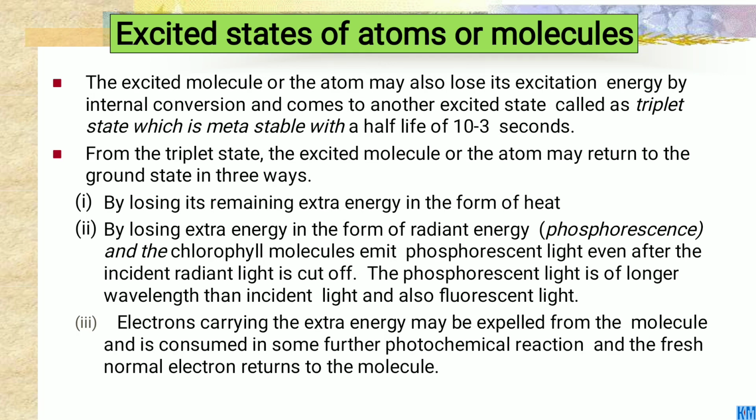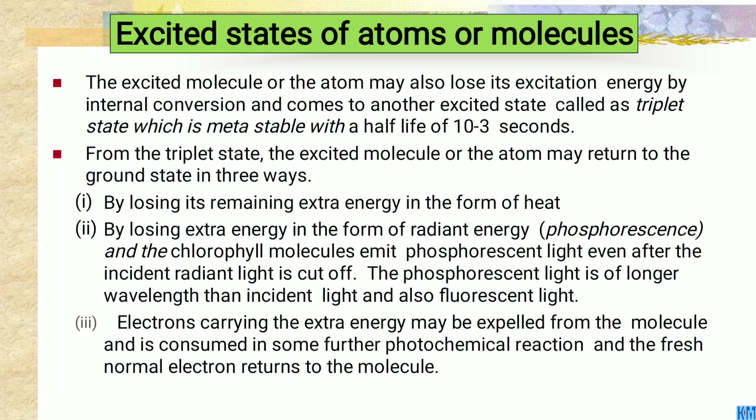Then again, the excited molecules or atoms may also lose their excited energy by internal conversion and come to another excited state called the triplet state, which is metastable with a half-life of 10 to the minus 3 seconds. From the triplet state, the excited molecule or atom may return to the ground state in three ways.